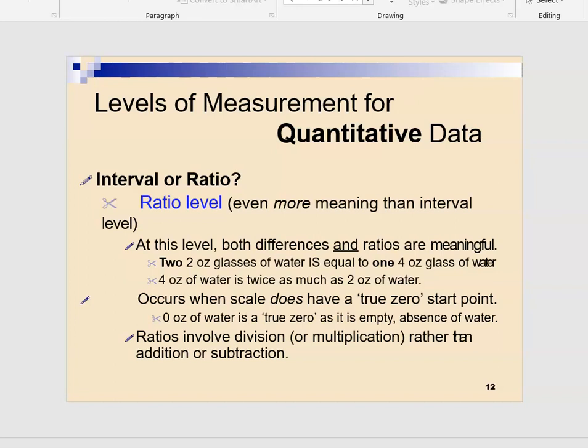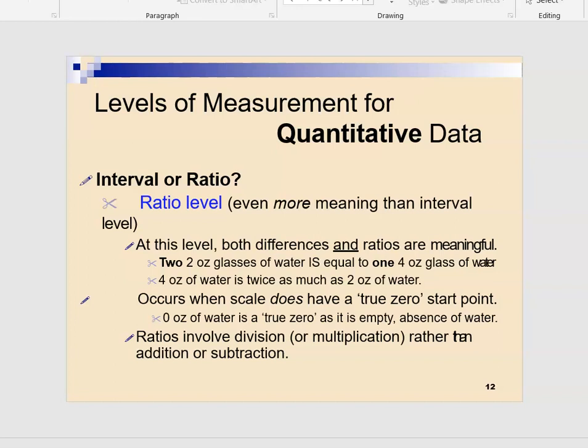So we are able to perform the ratios also. And you can perform all the operations, plus, minus, multiply, divide, on such data. It is pure mathematical data. Here the true zero is present. Zero actually means 0.